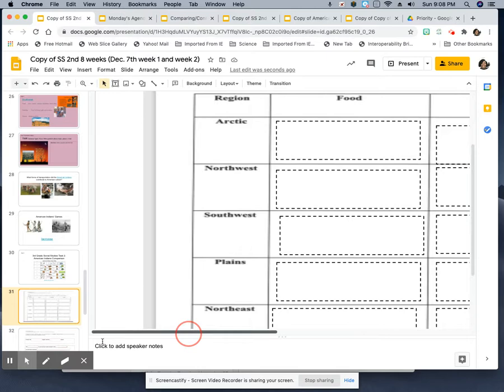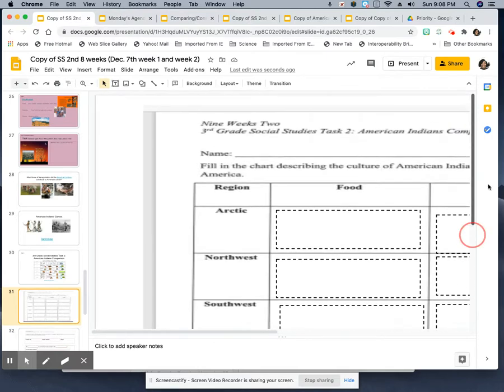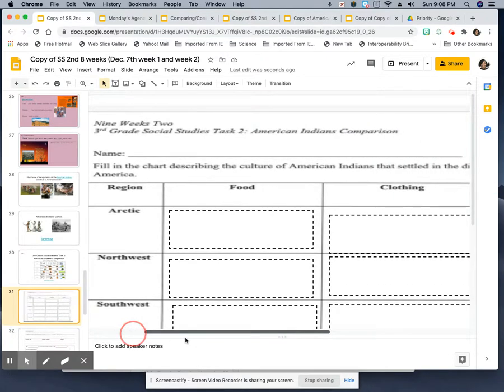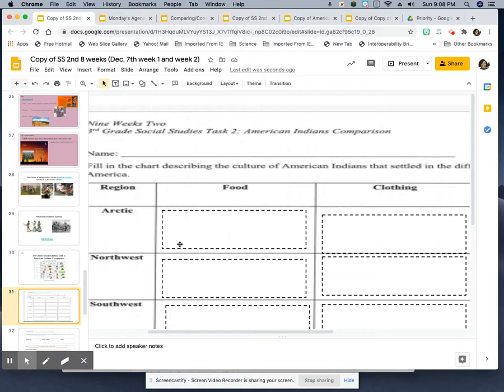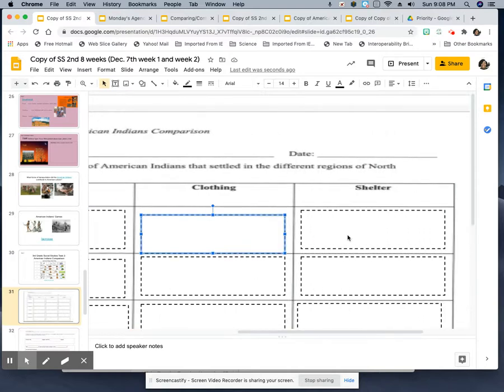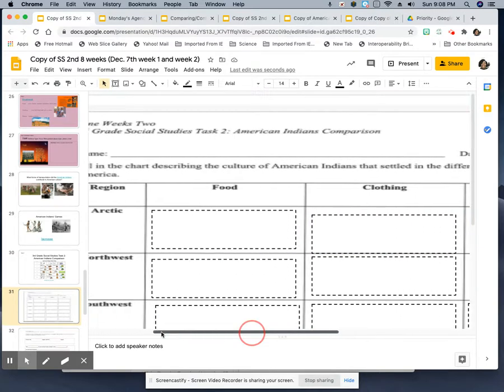I will not be able to help you with this, because you will be allowed to use your notes, but you're going to put your name. And what I'm doing is I'm making a slideshow presentation for you. But you have to compare and contrast each Indian tribe by their food, what they ate, their clothing, and their shelter. You would do this for 6 different tribes.